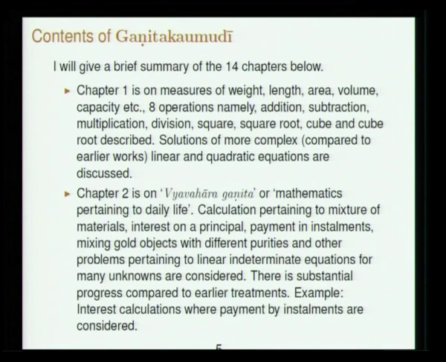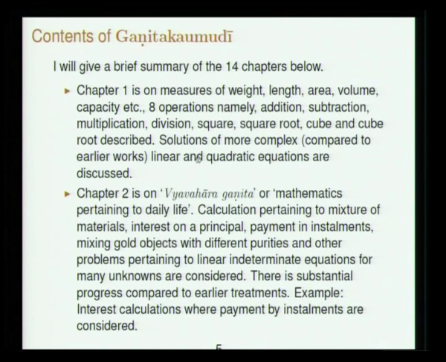Okay. I will give a brief summary of the 14 chapters in this work. Chapter 1 is on measures of weight, length, area, volume, capacity, etc., as in other works. There are 8 operations, which we saw in Leelavati also: addition, subtraction, multiplication, division, square, square root, cube, cube root.